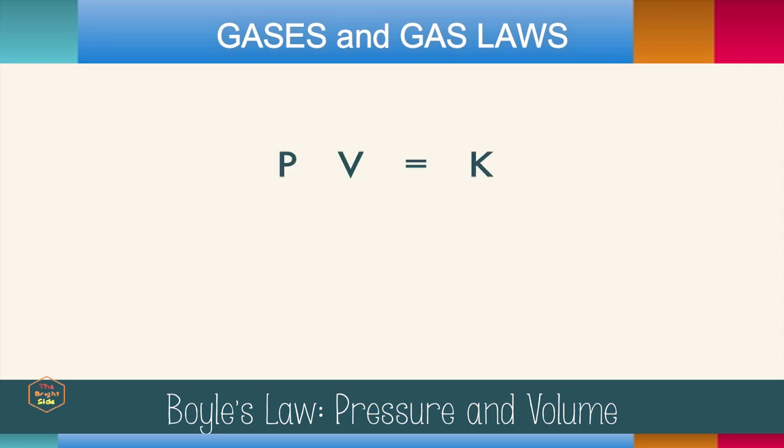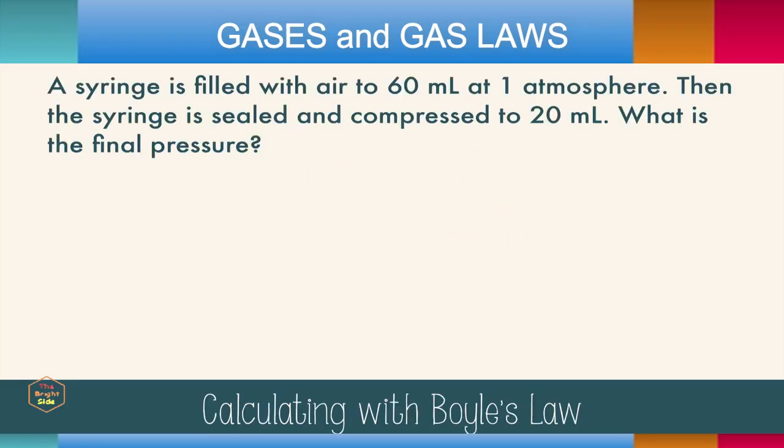Now, to see where Boyle's law is coming from, we need to look at the starting pressures and volumes and the finishing pressures and volumes. To tell the difference, we'll use a 1 for starting and 2 for finishing. Mathematically, we can use substitution to put these 2 equations together because they both equal the same value, K. And boom, that's Boyle's law. Let's try actually using it.